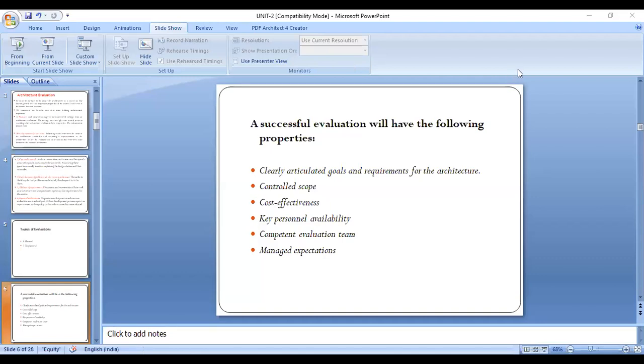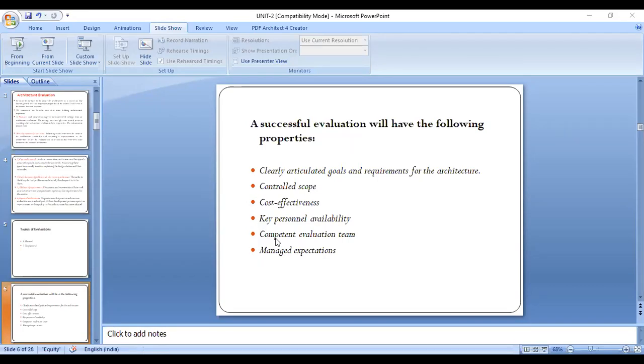Automatically you will reduce the team size of that project and you will get benefited. So like that, each and every small thing and big thing will come into the picture when we go for an evaluation of a project. So that is the cost effectiveness.